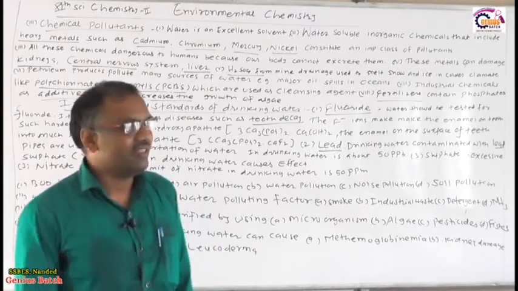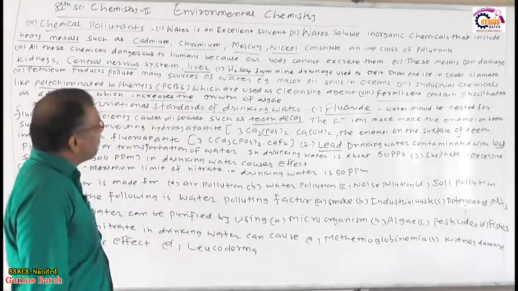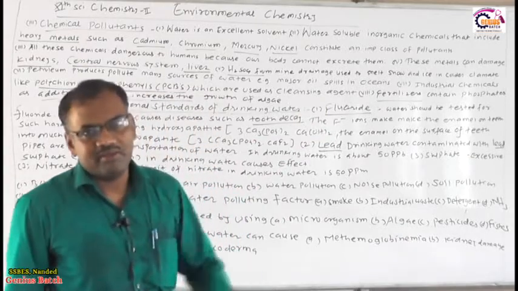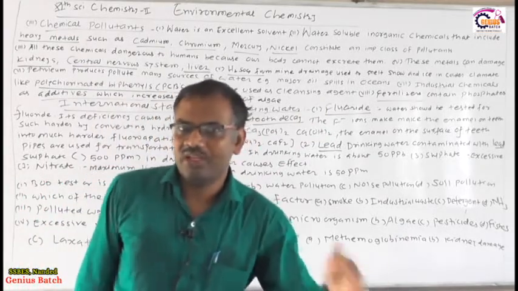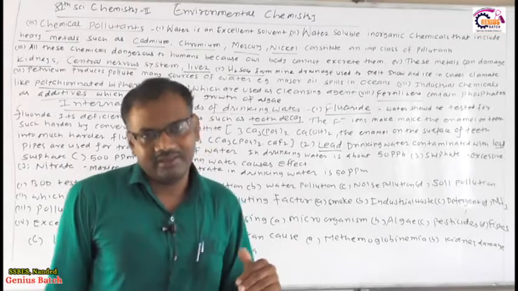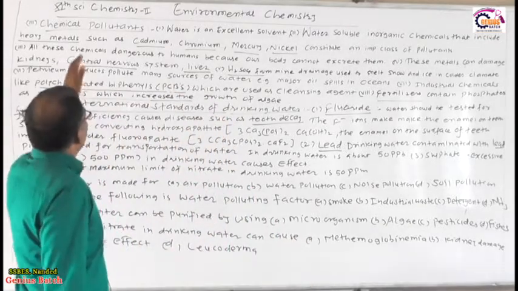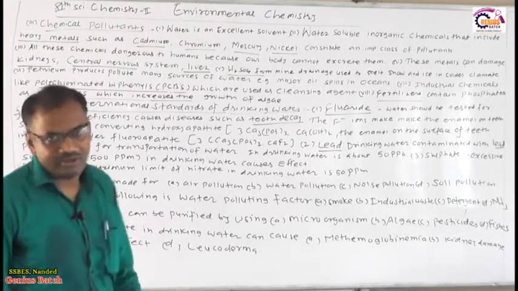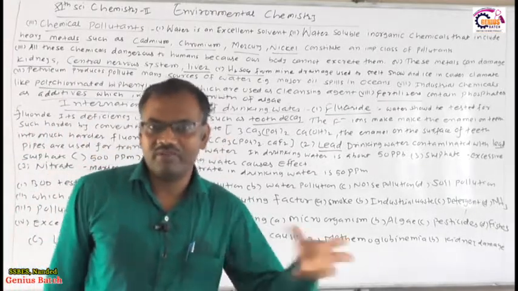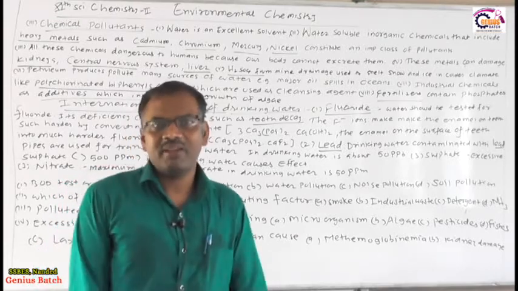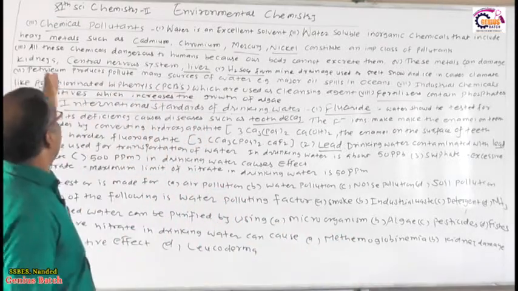Okay, so this is regarding water pollution and why the water gets polluted by these three things: pathogens, then chemical waste, and third, the chemical pollutants. So these are the three pollutants which pollute the water, which we have studied in detail. So a question may be asked from this area also.